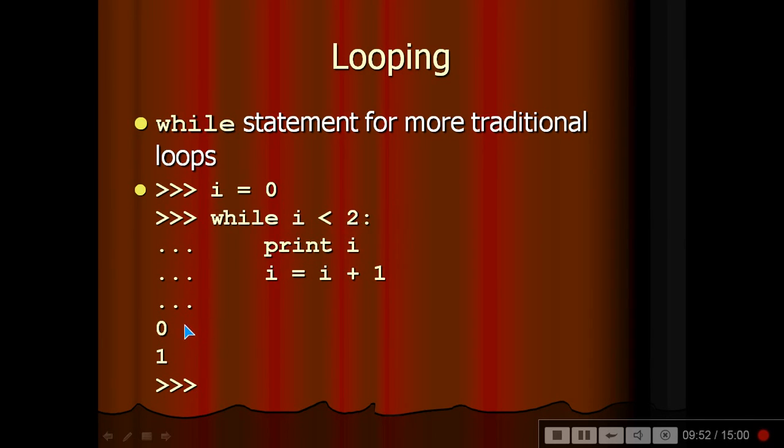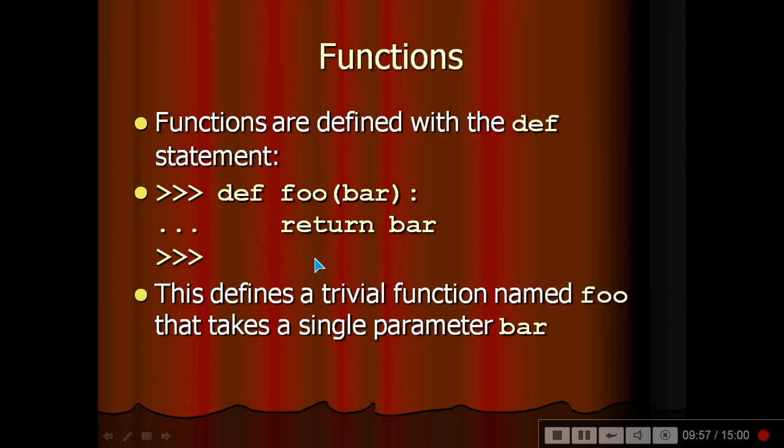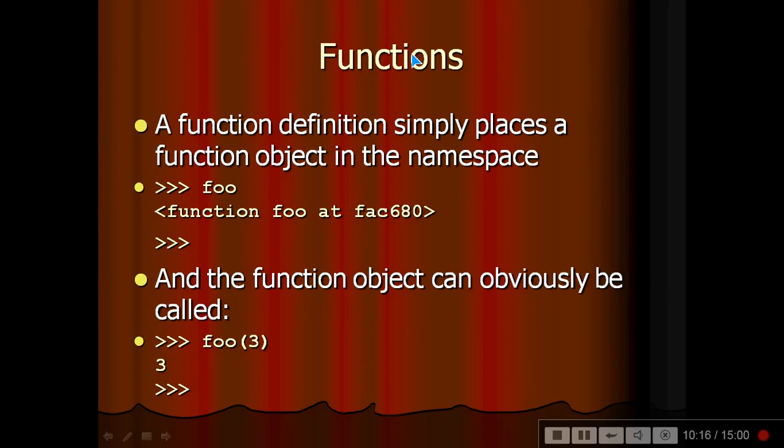Functions are defined using the def statement. Def foo, this is the function, this is the parameter. So return bar, this will be returned. This actually defines a trivial function named foo that takes a single parameter bar. A function definition simply places a function object in the namespace under the name foo, and the function object can obviously be called. We just pass 3 and it will be called.